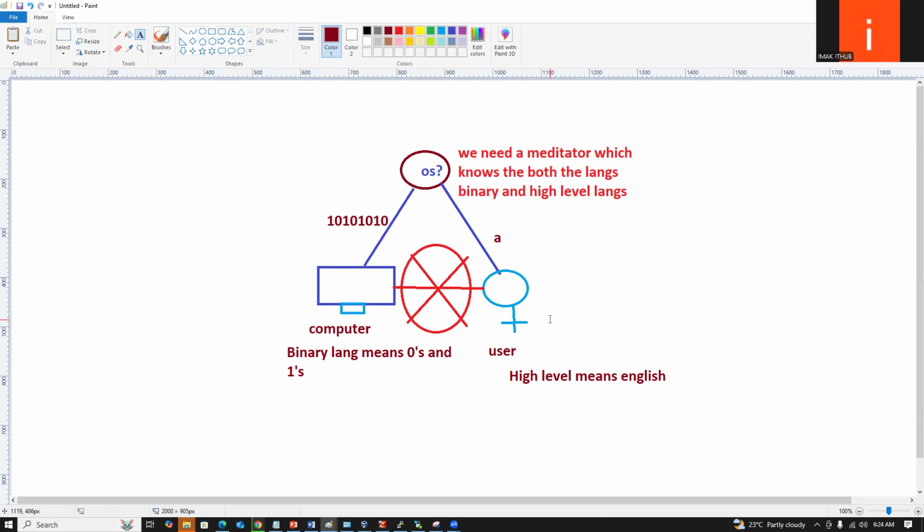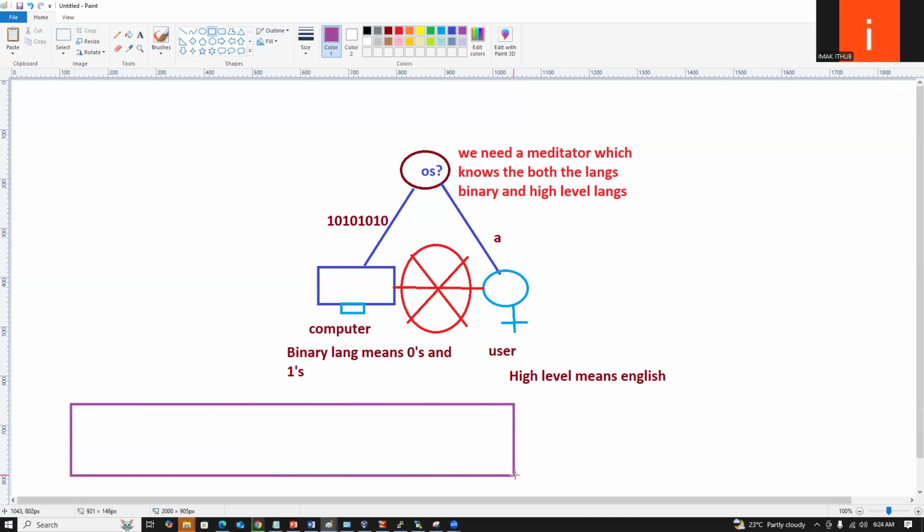So this is nothing but an OS, guys. This is the simple meaning of the OS. What is an OS?